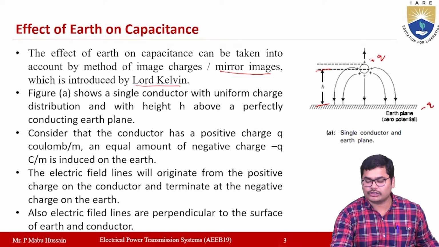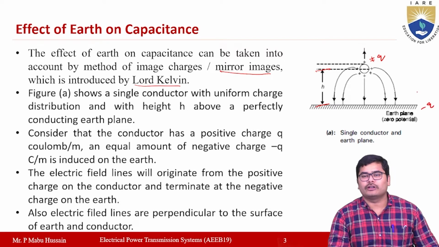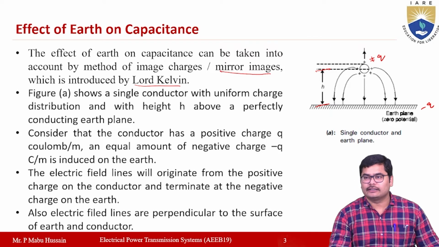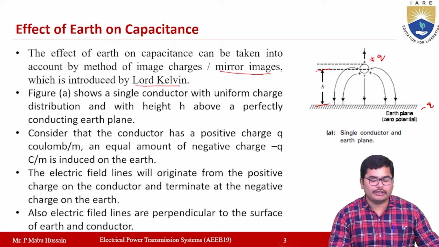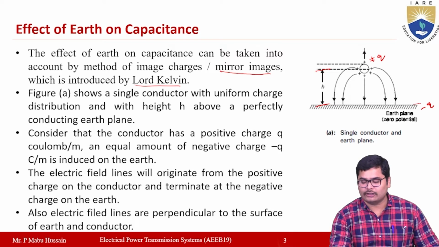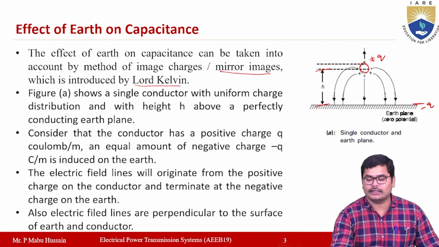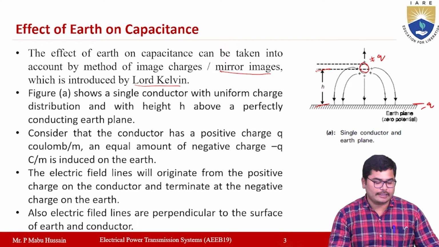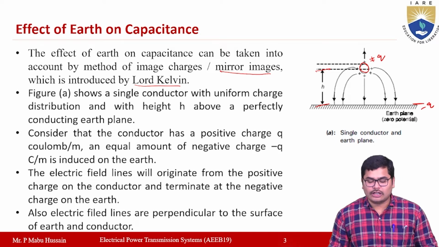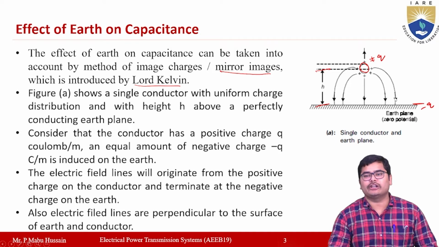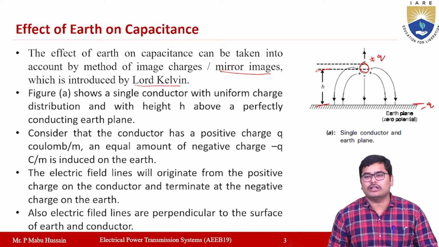So if plus q is the charge on the conductor, then an equal amount of charge will be induced on the earth also. That means the electric field will originate from the conductor and will terminate at the earth. Also, the electric field lines are perpendicular to the surface of the earth and also the conductor.